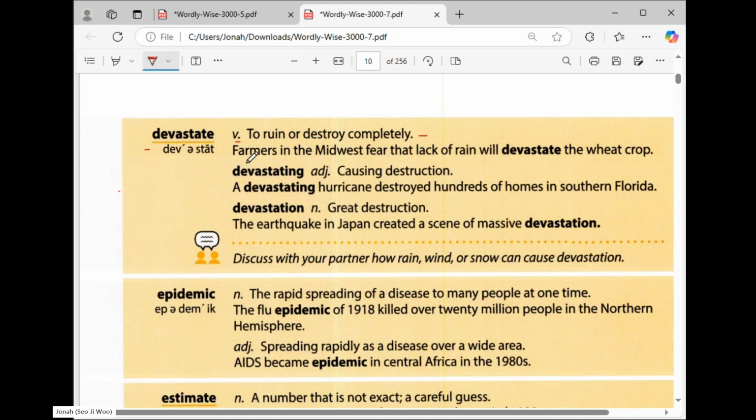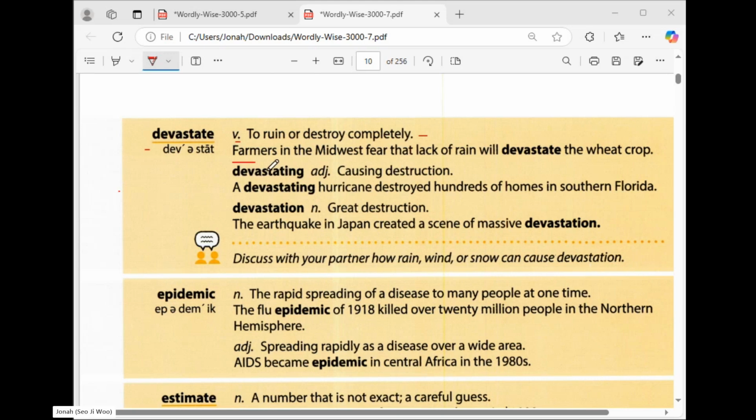Read the example sentence here. Farmers in the Midwest fear that lack of rain will devastate the wheat crop.